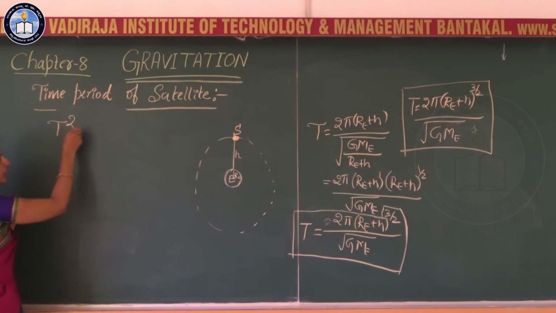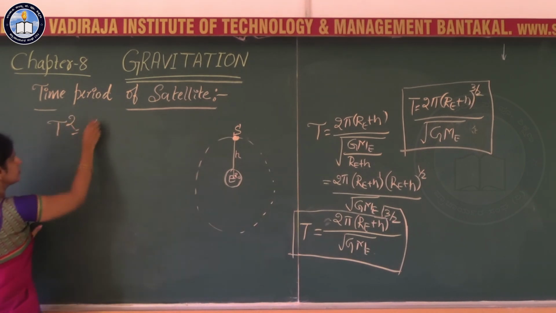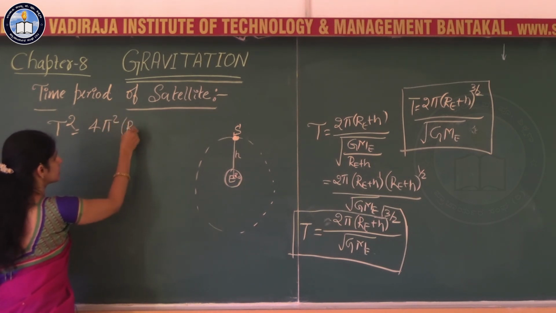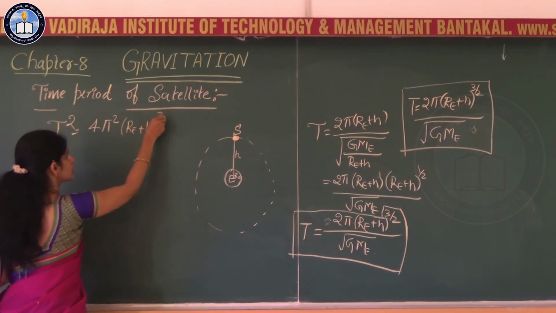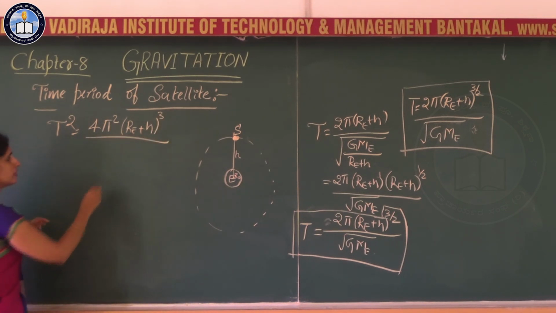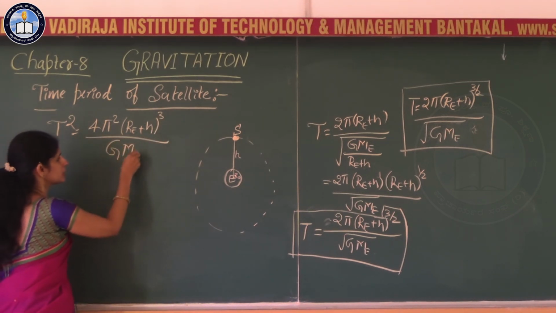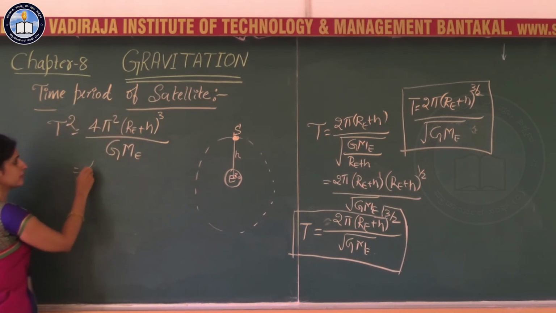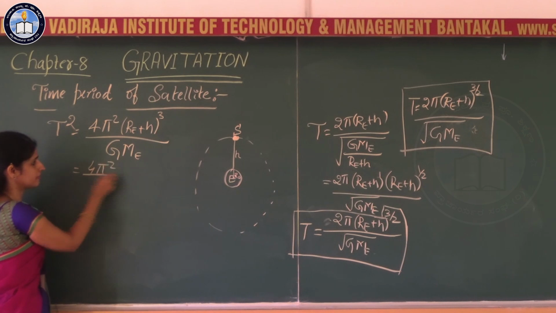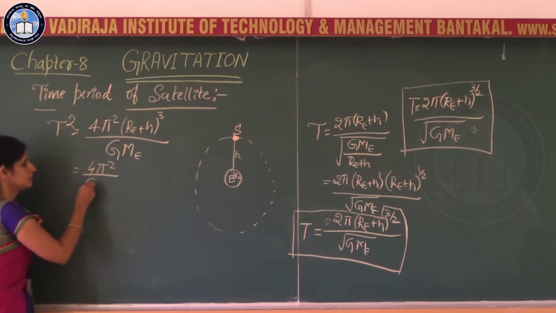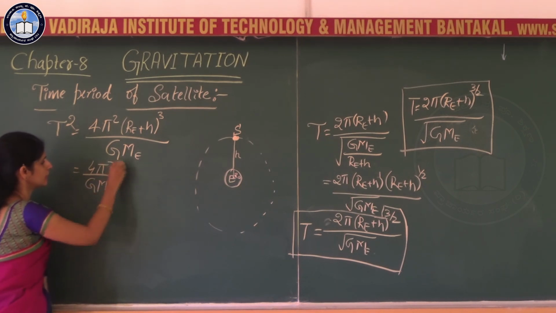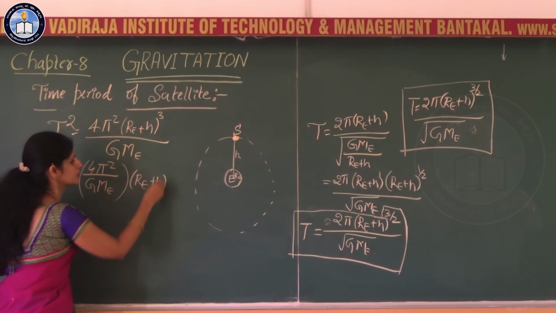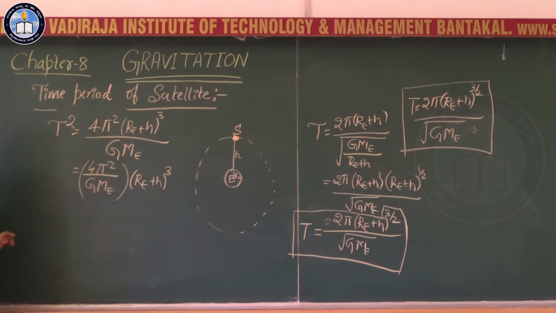If I go for T square, what is that? 4 pi square (RE plus h) the cube divided by G into ME. If I take the constant term together here, 4 pi square divided by G into ME, and this is (RE plus h) whole cube.